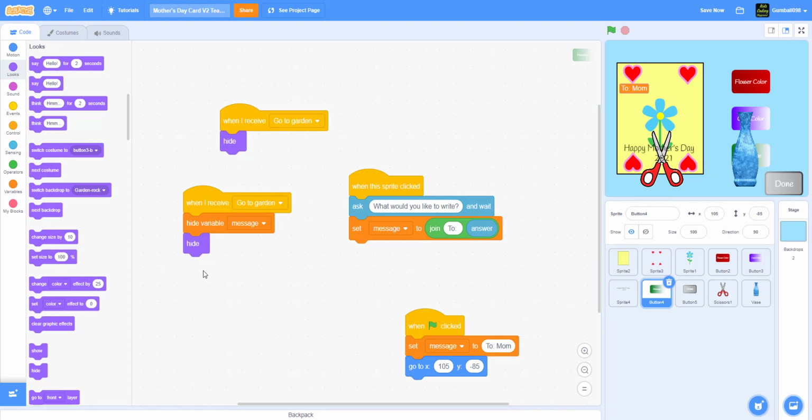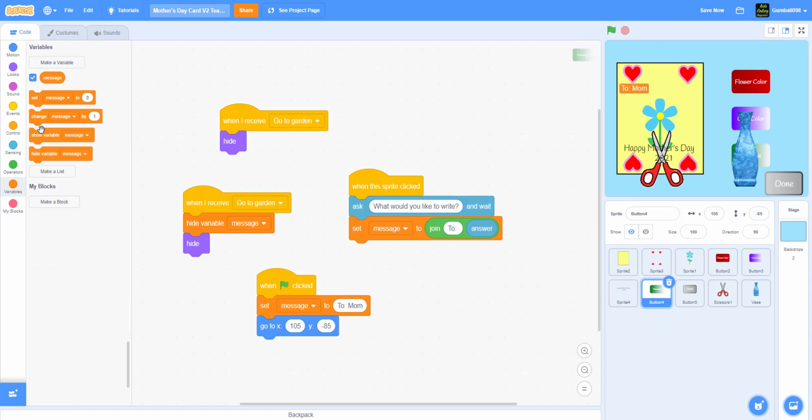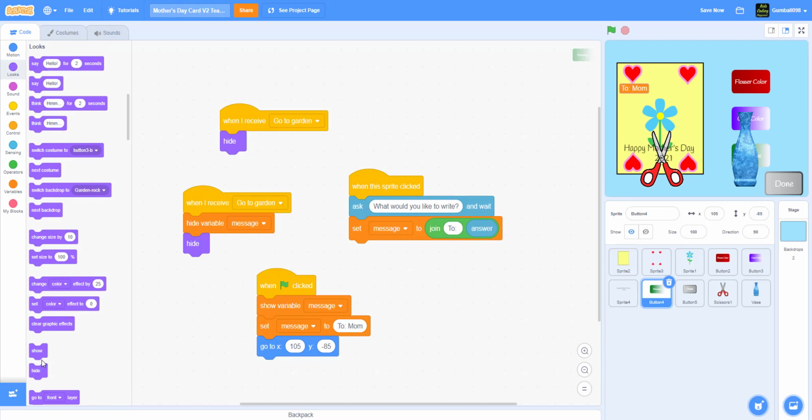That's all we need right now. Oh yeah, and also this, we also have to set message to mom. Let me show the variable because we were hiding it earlier. So show, and then it'll show. And now that's all we need.